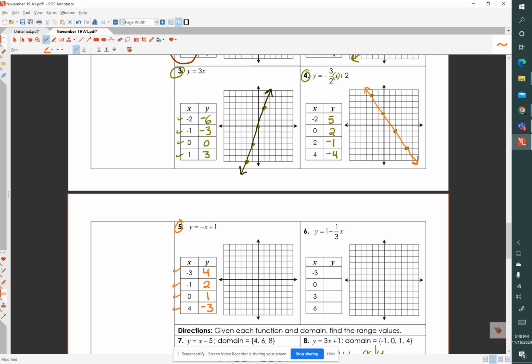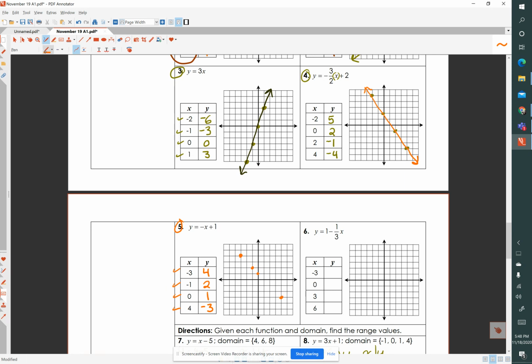Let's plot our points. So negative 3, positive 4, negative 1, positive 2, 0, 1, and 4, negative 3. I don't think I went down enough. Let's plot that point again. 1, 2, 3, 4, 1, 2, 3.